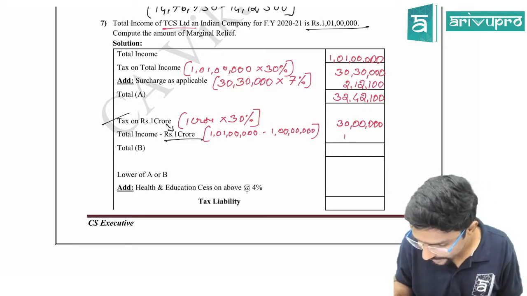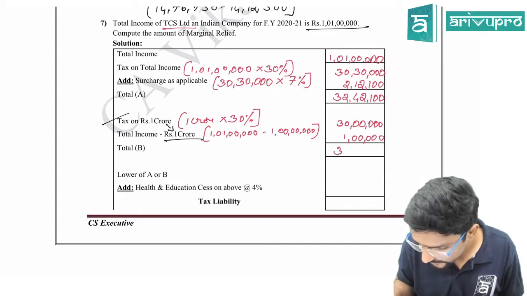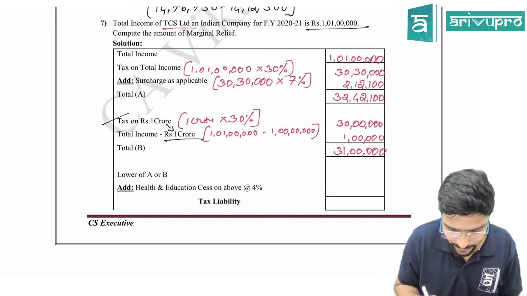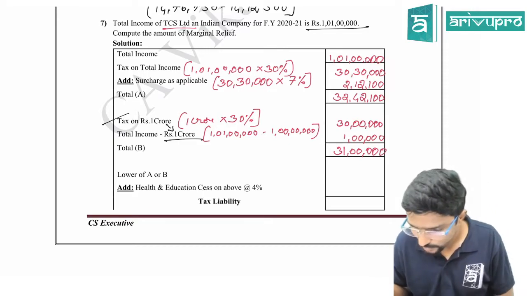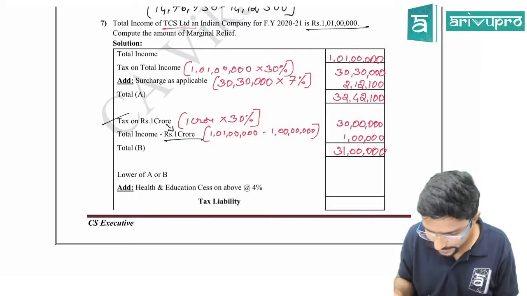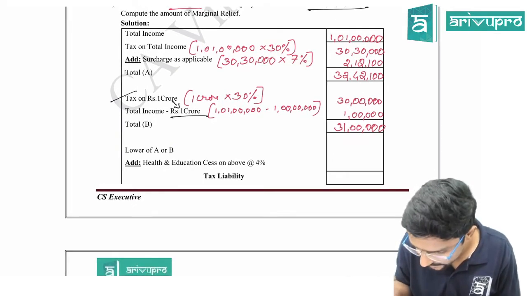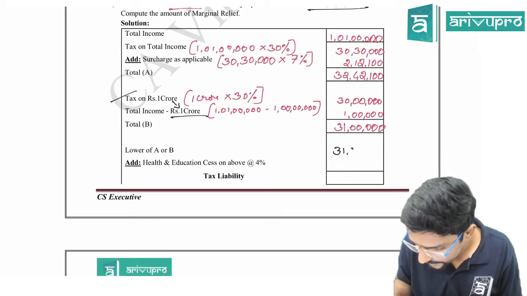So the amount comes to 1 lakh. So you will get 31 lakh. So now A minus B. So it will be 1,42,000, sorry, lower of A and B. Relief I will write later. First tell me the tax liability, lower of A or B. It will be 31 lakh.